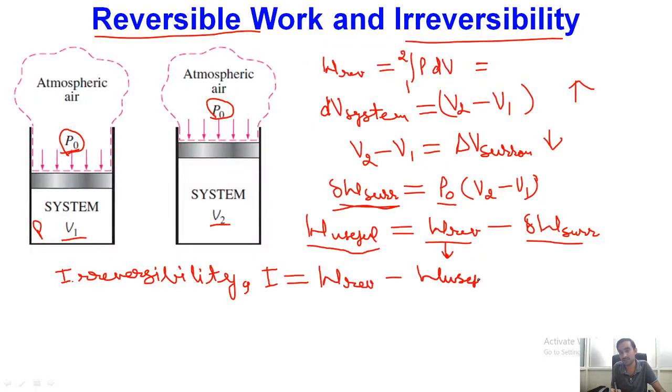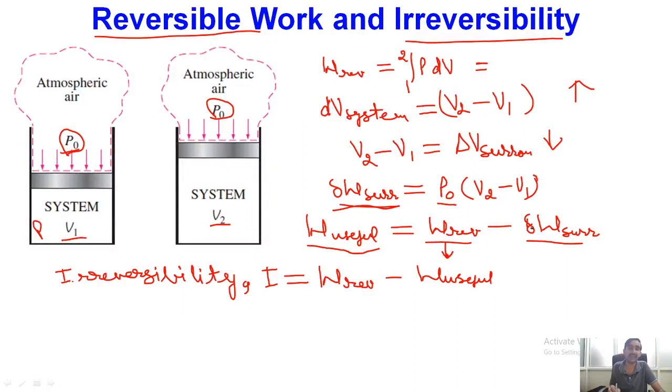This point should be clear, because if you see, from the expansion of the piston, if we consider the PdV work in a reversible manner, we get this much magnitude. However, some fraction of this work has been consumed by the surroundings, because the compression of the surrounding is actually happening. So that portion is delta W surrounding.